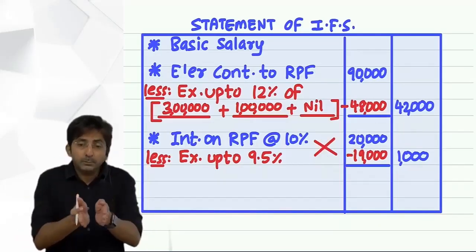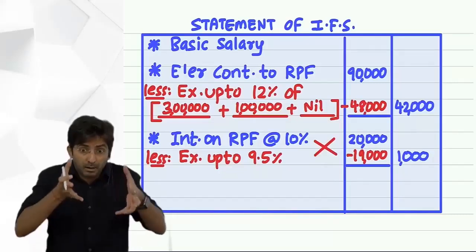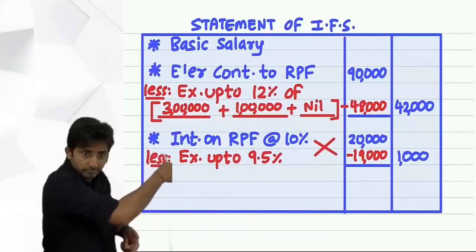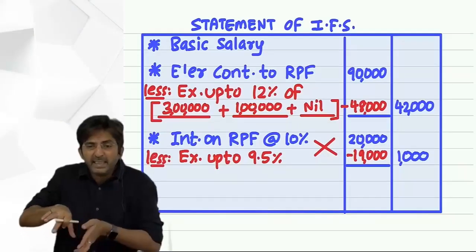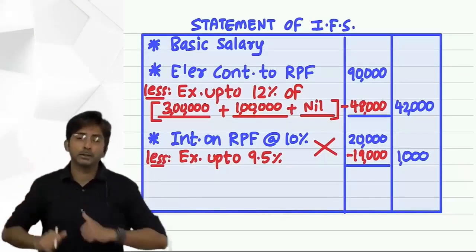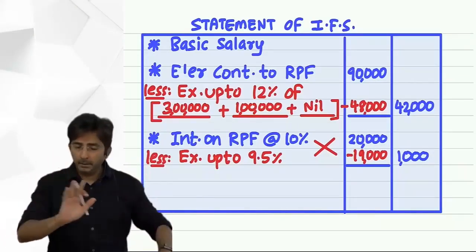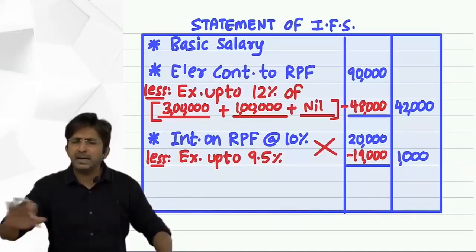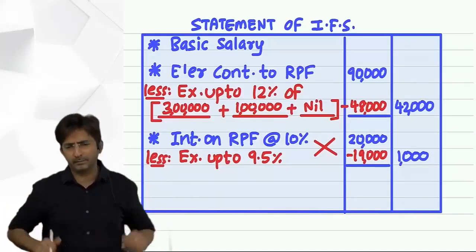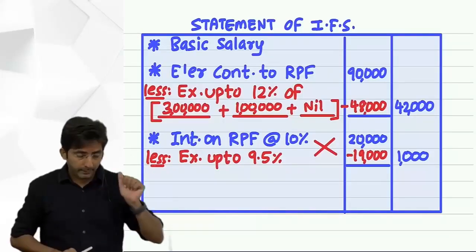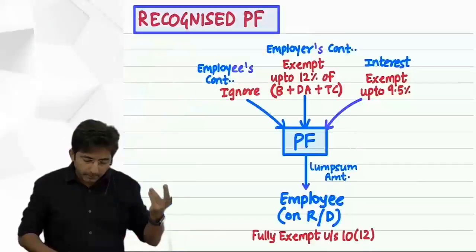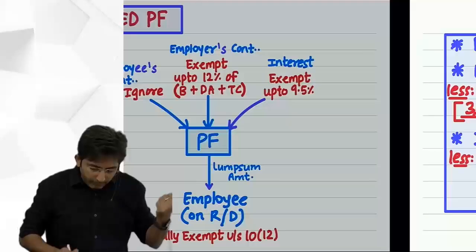The portion which pertains to the employer should come here, and the portion which pertains to the employee should go to income from other sources. Technically. But till now, in any questions of ICA, they have not put this point. I had to touch this point because he had a query, while we were solving this question.